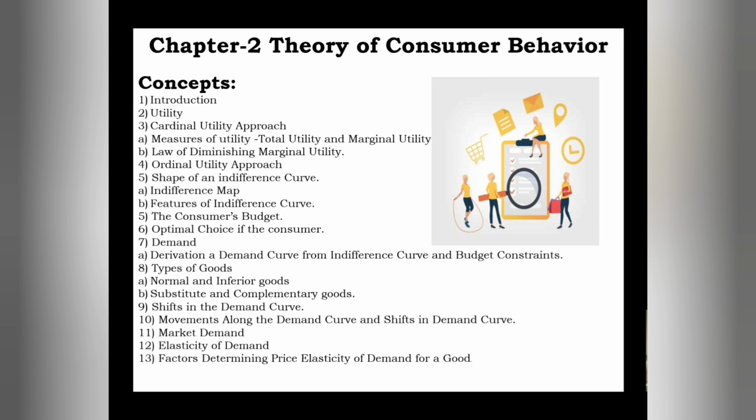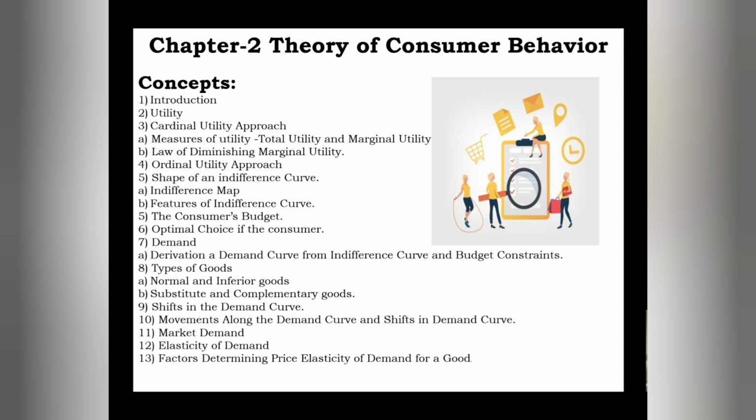Thereafter, ordinal utility approach, shapes of an indifference curve. In that concept, we see indifference map and features of indifference curve. Thereafter, the consumer's budget, optimal choice of the consumer,